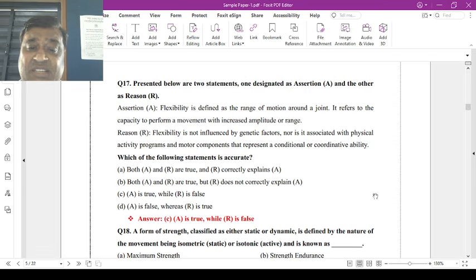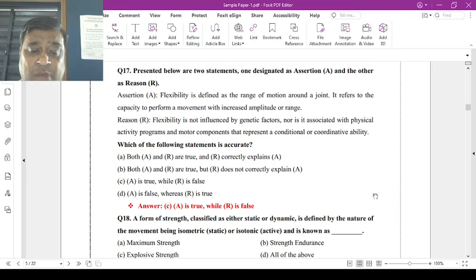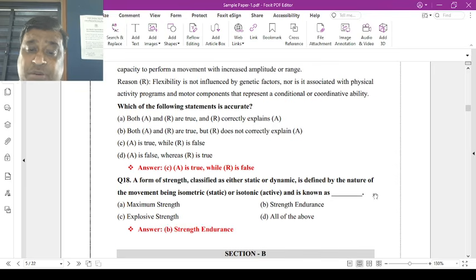Assertion: flexibility is defined as the range of motion around joints. It refers to the capacity to perform movements with increased amplitude or range. Reason: flexibility is not influenced by genetic factors, nor is it associated with physical activity programs and motor components that represent the conditional or coordinative abilities. Same statements are there as in previous questions. Now the correct option is C: the assertion is true but the reason is wrong, because flexibility is affected by genetic factors and many other factors.